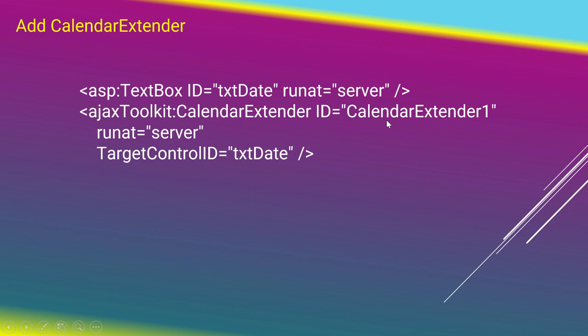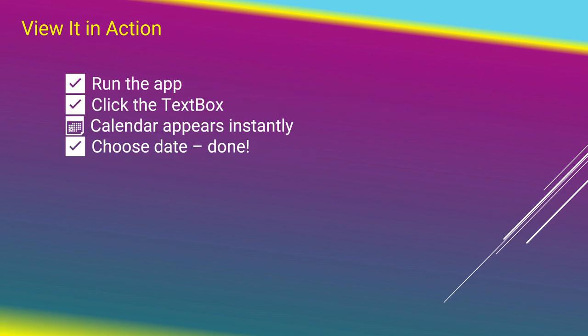Let us run the page and see the calendar extender in action. Click the text box and the date picker shows up immediately. No custom JavaScript required. This toolkit offers many other controls too: modals, accordions, autocompletes, and confirmation dialogues, all styled and ready to go.